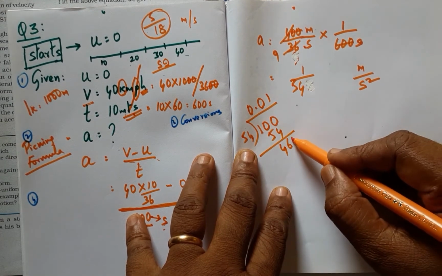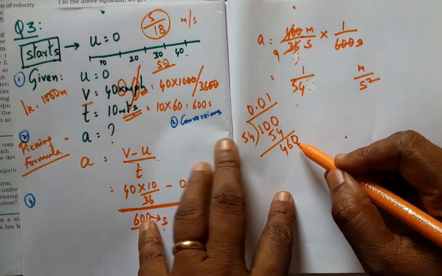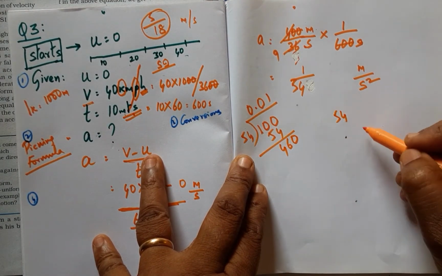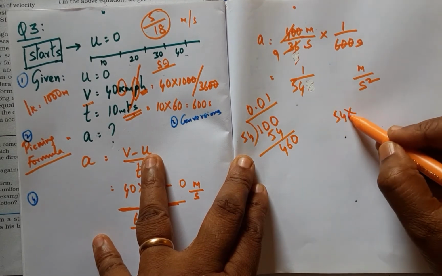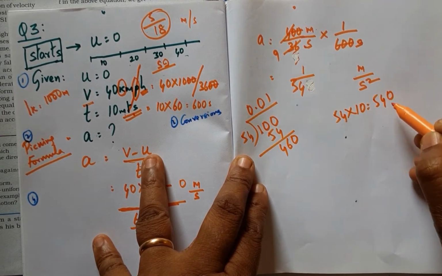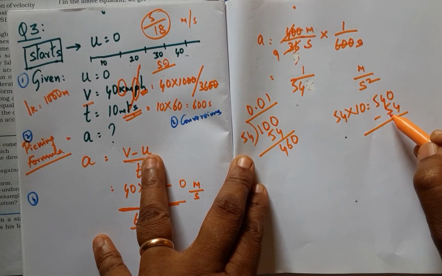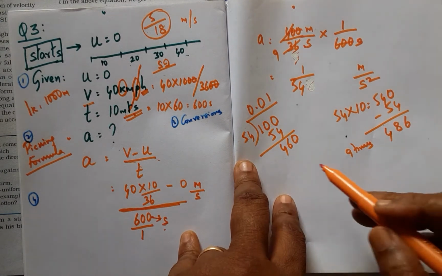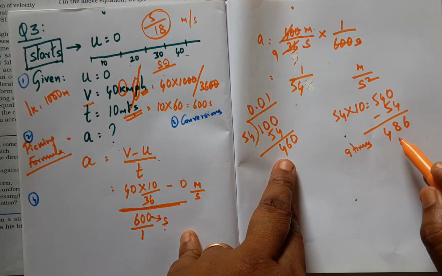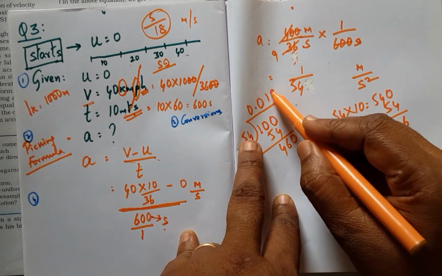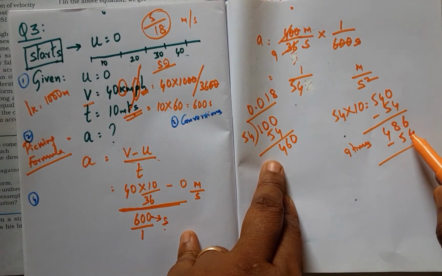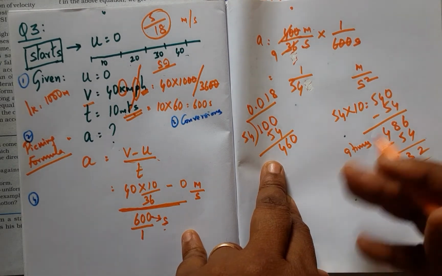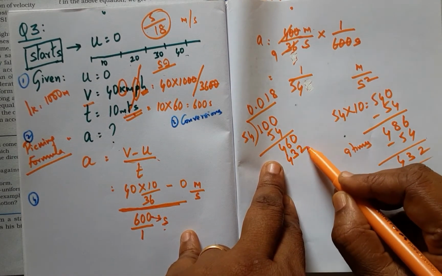Now since the decimal is in place, I can again get one more 0, and now see the trick. You cannot go on multiplying 54 into 1, 2, 3 to find out what it is. 54 tens come to 540, and just removing 54 will be 9 times 54, and this has come very near, so 8 times will be the answer. Definitely it will go by 8. And to arrive at that also, don't go through the fundamental processes. This is very simple, and you can arrive at this.